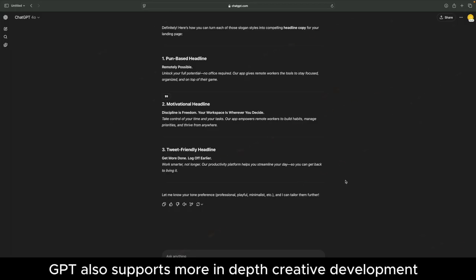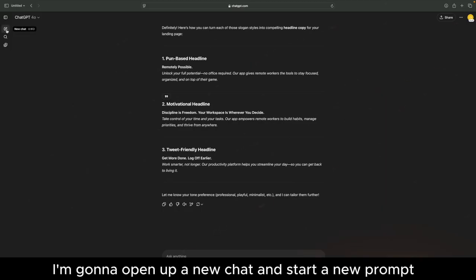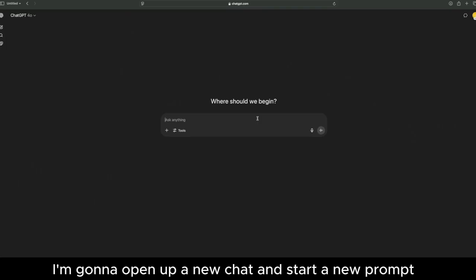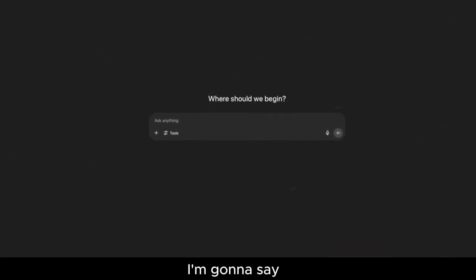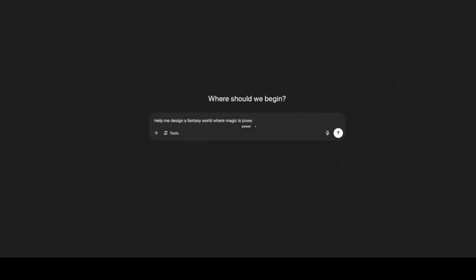Now let's talk about characters and world building tools. So ChatGPT also supports more in-depth creative development, like building fantasy worlds or designing characters. For this one, I'm going to open up a new chat and start a new prompt. I'm going to say, help me design a fantasy world where magic is powered by sound.